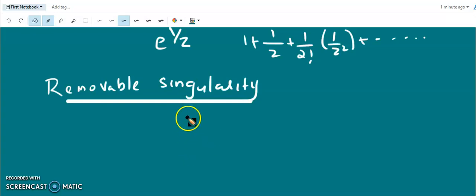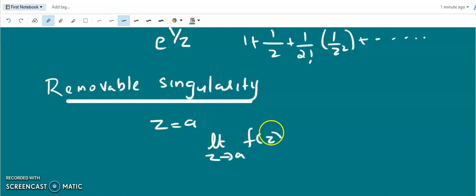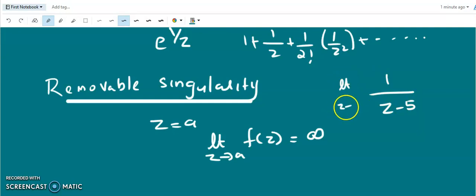So suppose f of z has got a pole at z equal to a. Z equal to a has a pole, which means there is a singularity. Then limit z tends to a, f of z will be infinity. So at this point the function blows up. For example, 1 over z minus 5. So at z equal to 5, limit z tends to 5, this function goes up or blows up, or its